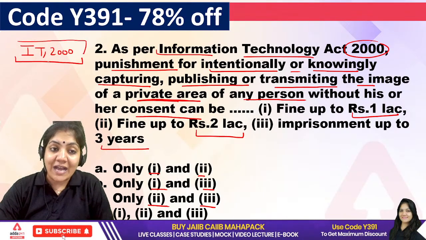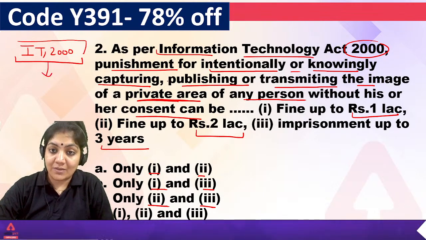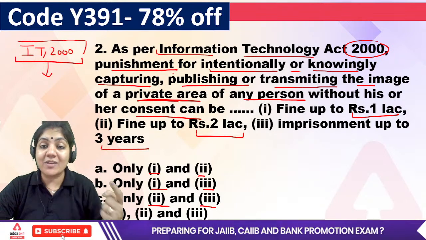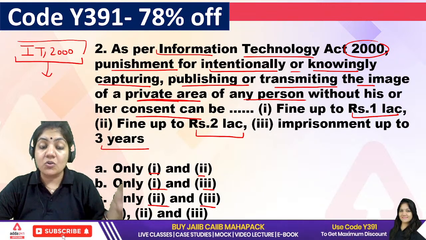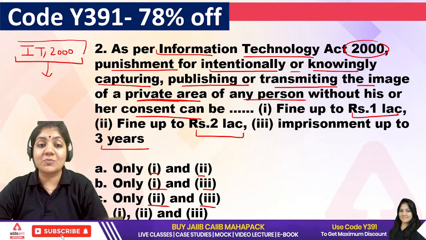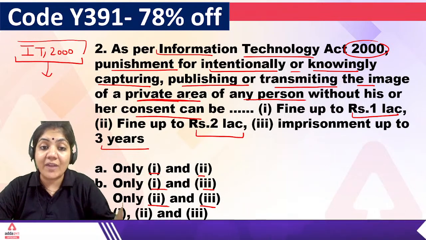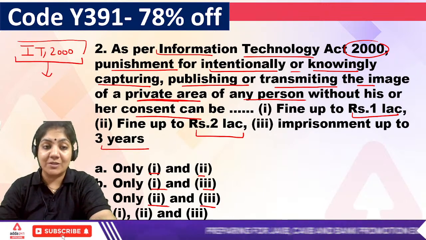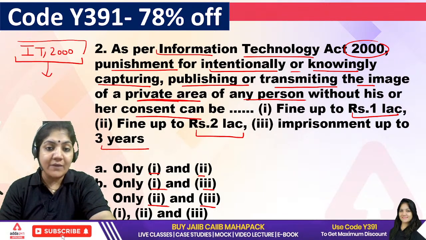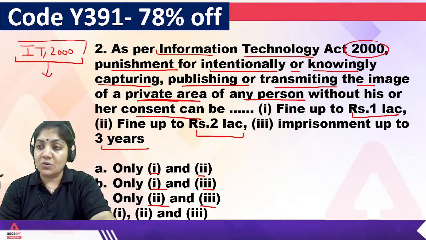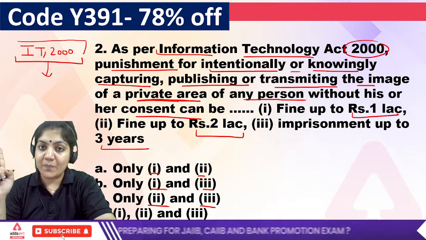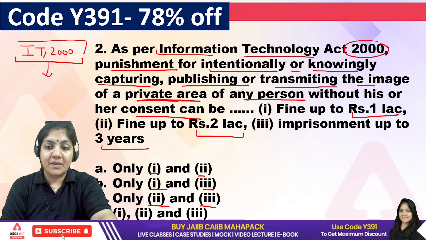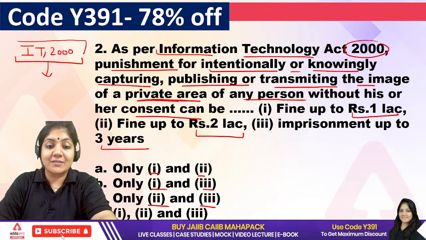In the IT Act, if one person intentionally, meaning with mens rea or a guilty mind, or knowingly captures, publishes, or transmits the image of the private area of any person without his consent, what will be the punishment? And class, if I talk about punishment, the FEMA Act, Prevention of Money Laundering Act, and IT Act, their punishment is important. So you have to tell me what is the exact answer.